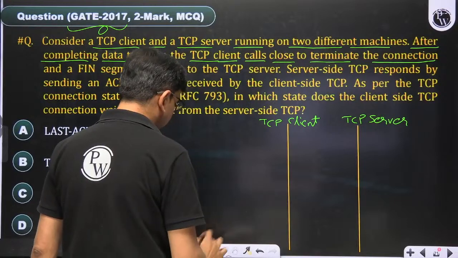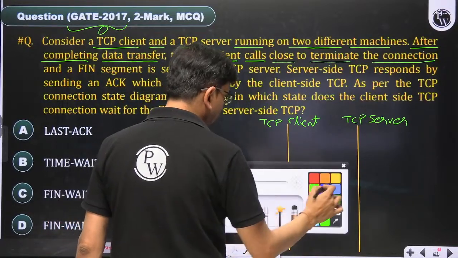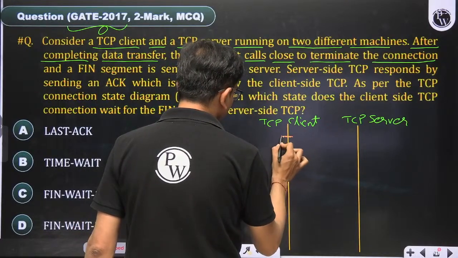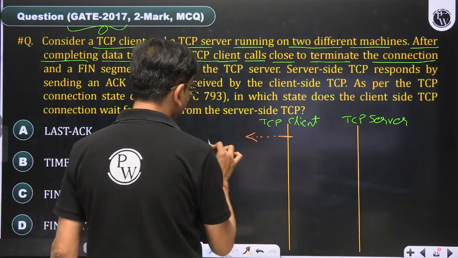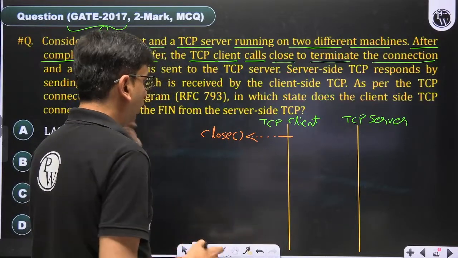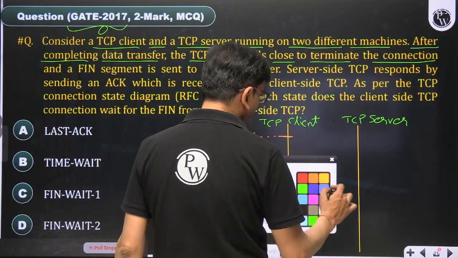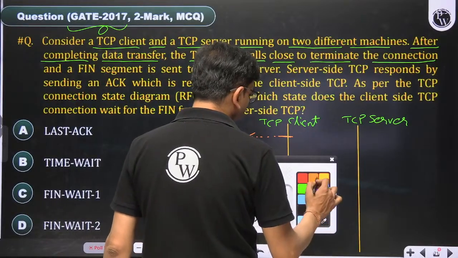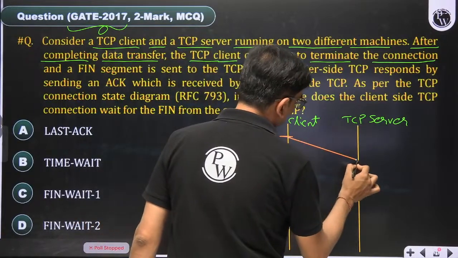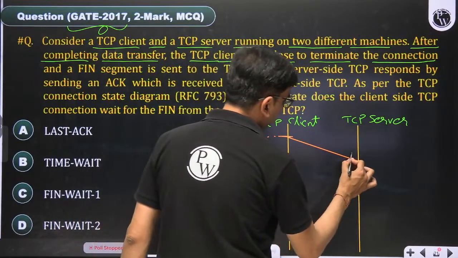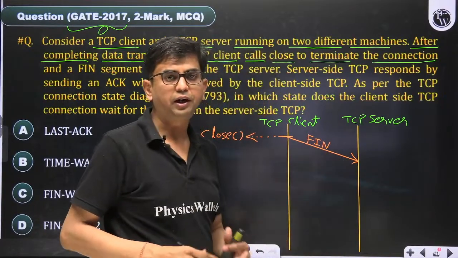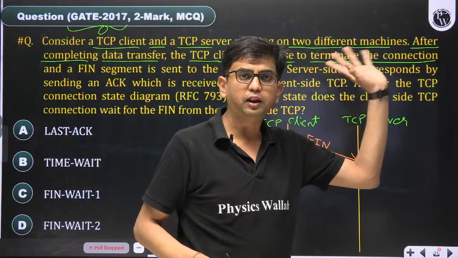So as per this statement, the close system call is executed by the TCP client first, and as per that, we have to send the FIN segment to the server. The close system call is initiating a FIN segment. The FIN bit is on in the TCP flag.